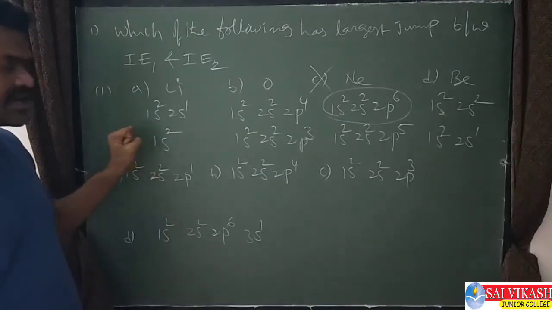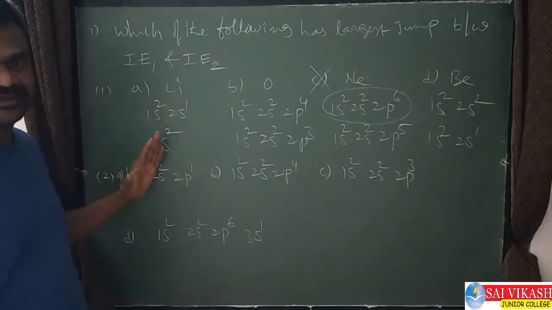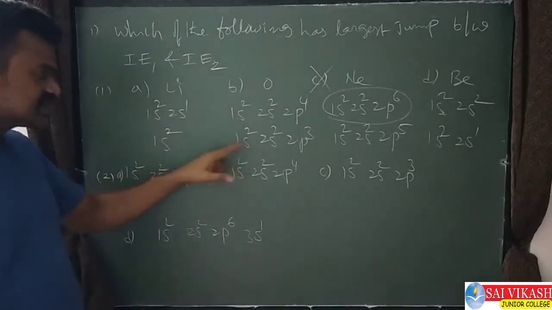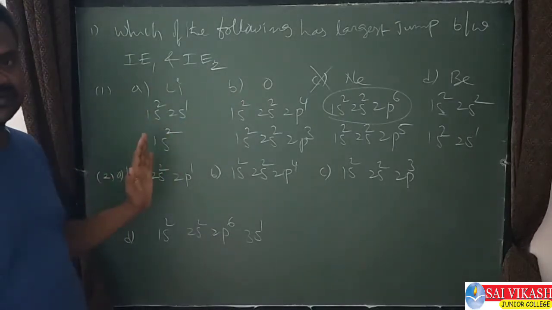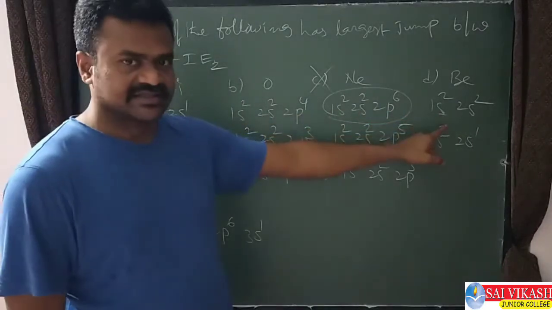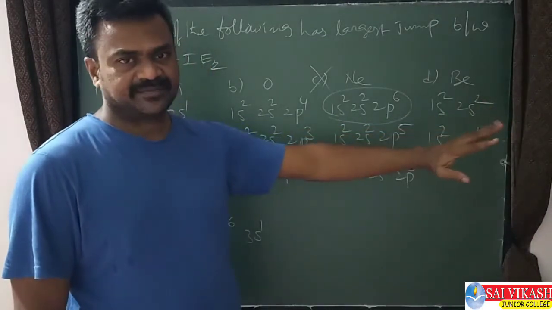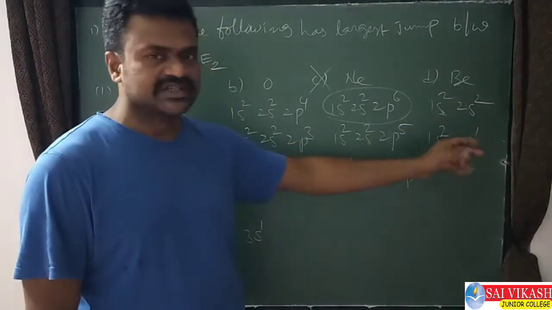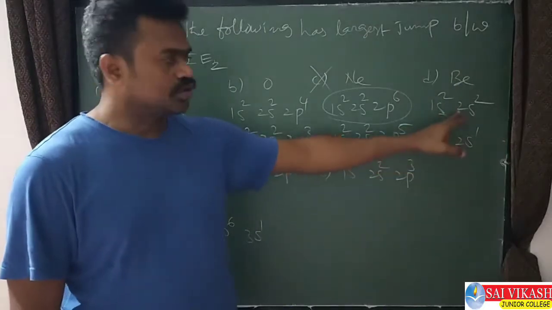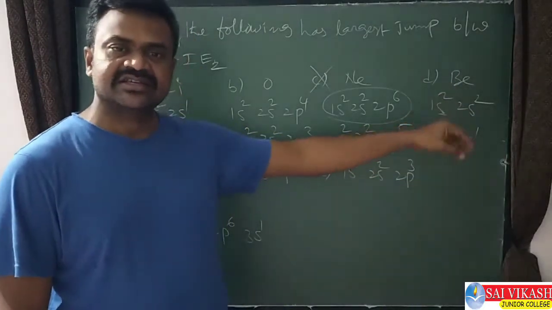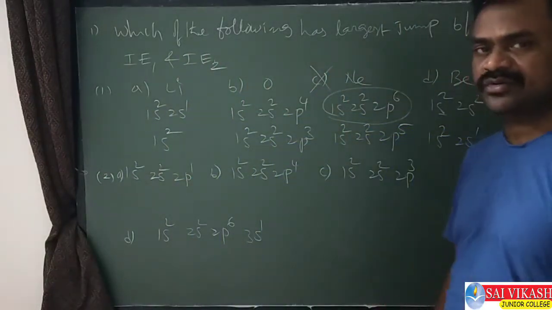That's why more attraction force is there. Here also, to remove the second electron, a huge difference is coming. In both these cases, the first electron is removed easily, but the second electron will be difficult. Whereas in this case, 2s2, one electron is removed easily. After removing one electron, 2s1, the second electron can also be removed easily because the shell is the same. 2s2 becomes 2s1, and the shell is the same there. If the shell is the same, the electron can be removed easily.